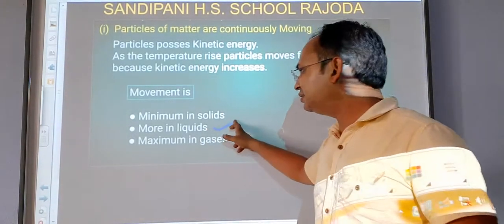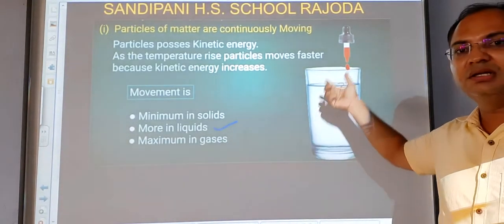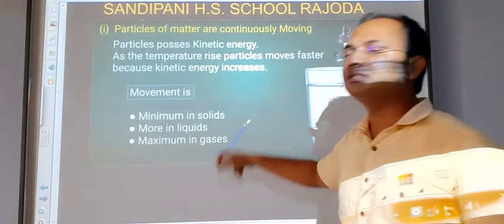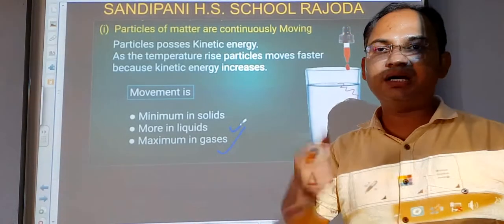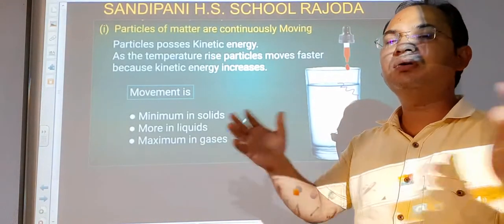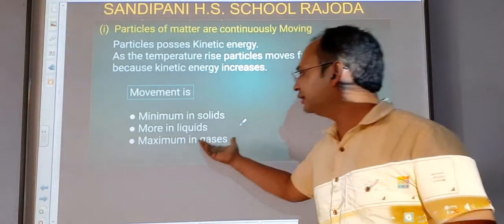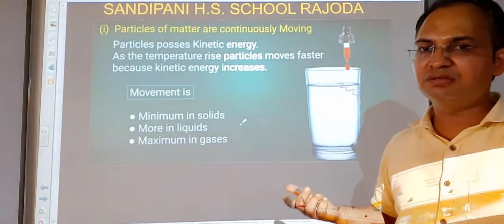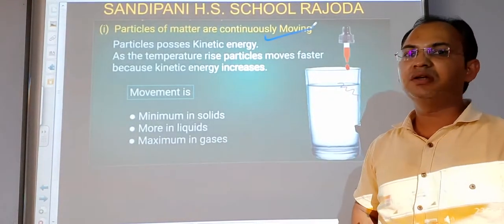It is more in liquids, because we see here the molecules of the liquid, water, and the color can move across them. And the third thing, it is maximum in gases, students. How can we prove it? If we just put a scent stick in a room, then its scent or its smoke covers the whole of the room very rapidly. That is the reason it is maximum in gases. The movement of the particles is maximum in gases. So this is our first property, that the particles of matter are continuously in motion.